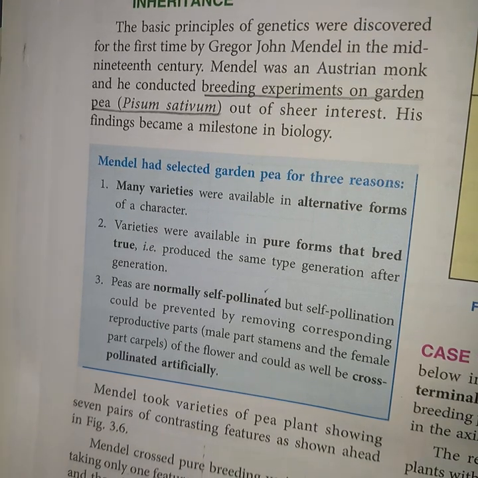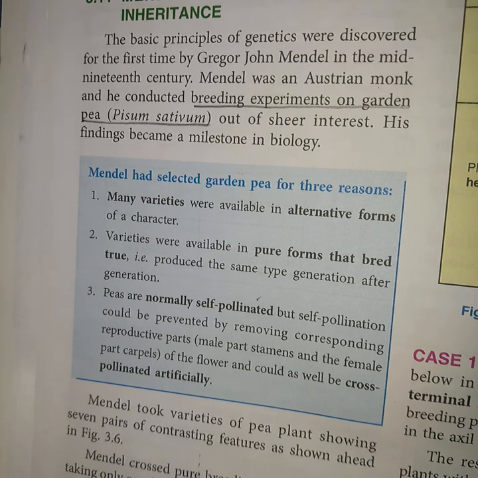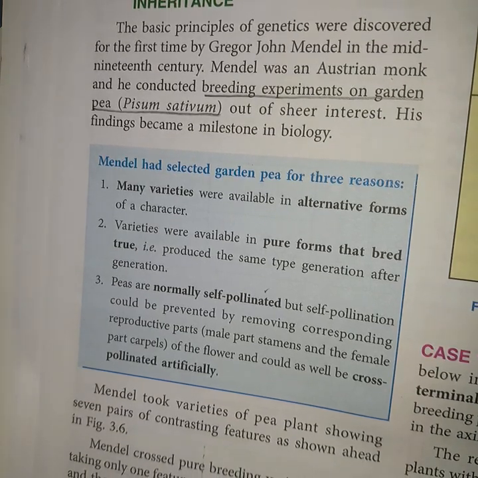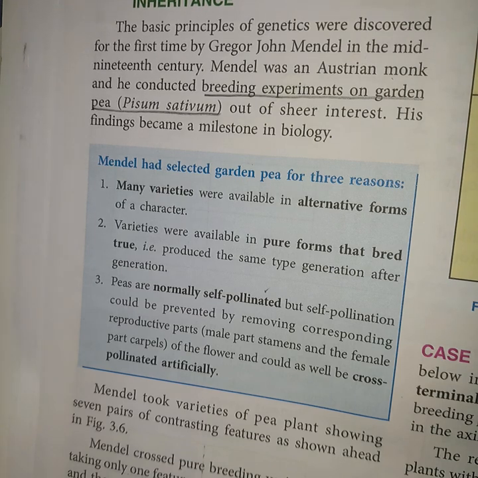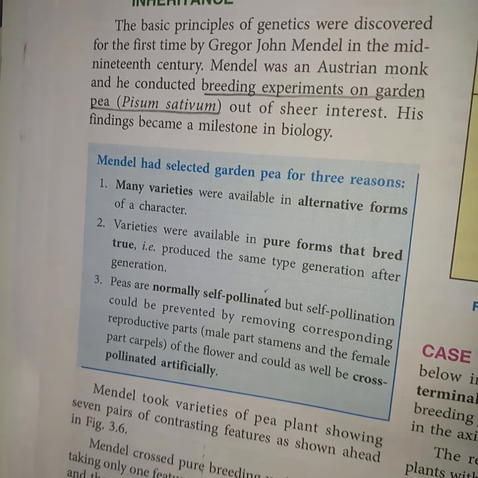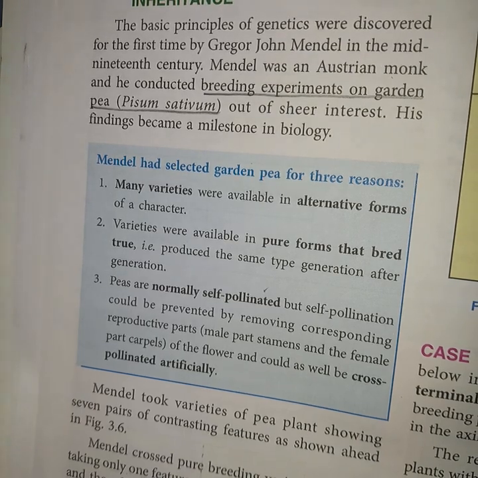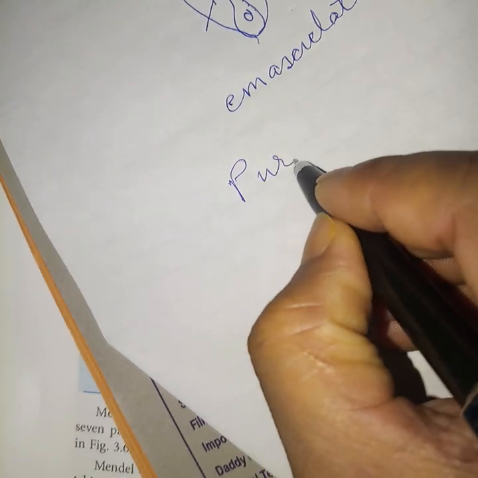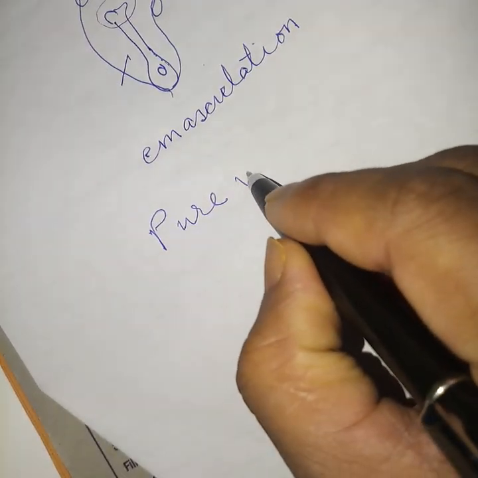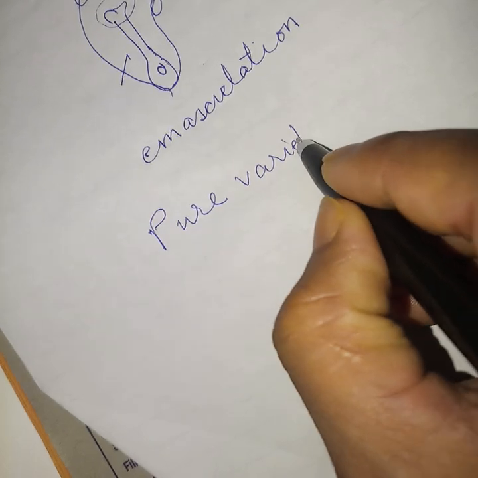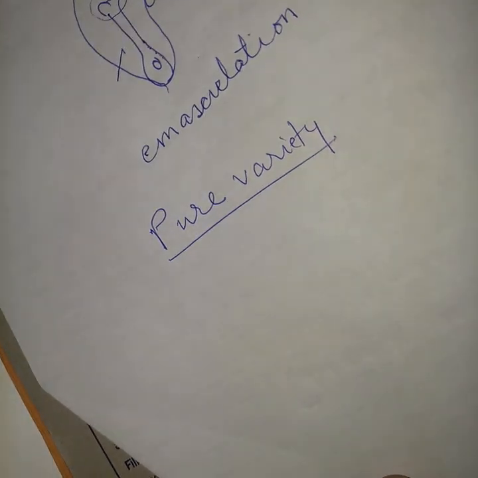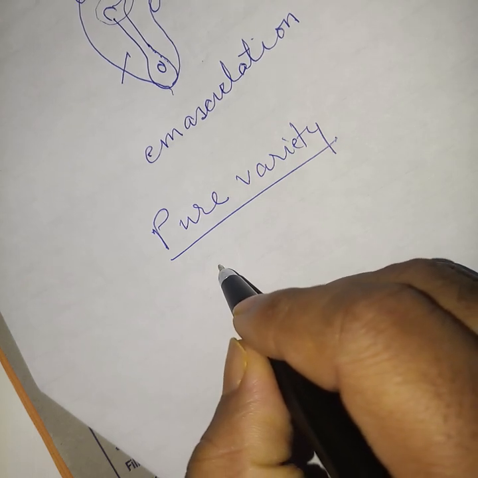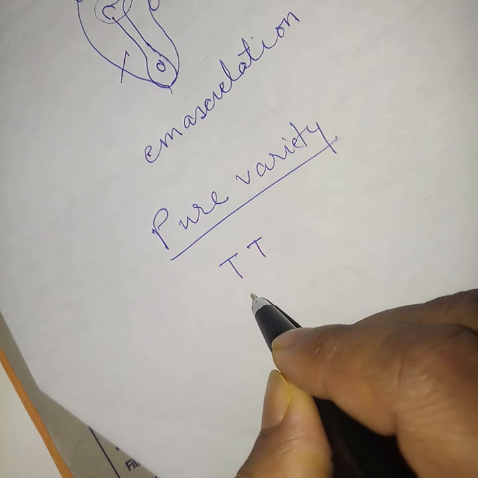Initially, he selected 40 different varieties. Out of these 40 varieties, he selected only 7 varieties, and all 7 varieties are pure varieties. See what a pure variety is. Every character has two alternative forms like this.